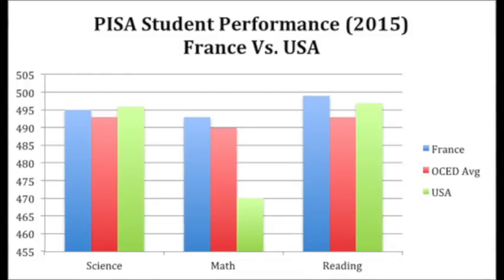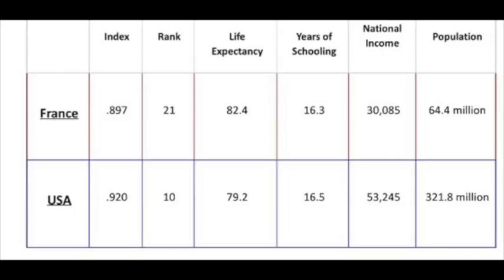Then the HDI index for France is 0.897 with their rank being 21. Their life expectancy is 82.4 years. Years of schooling is 16.3. Gross national income is 30,085, and their population is 64.4 million.